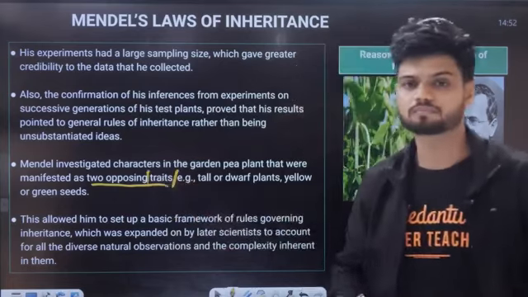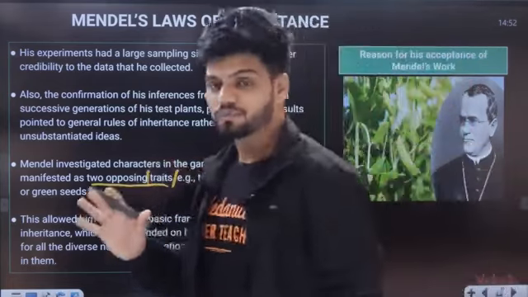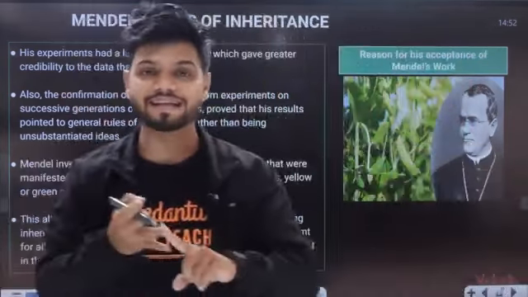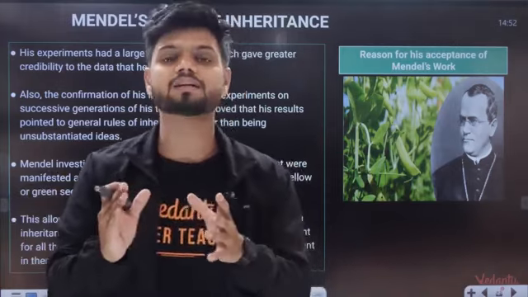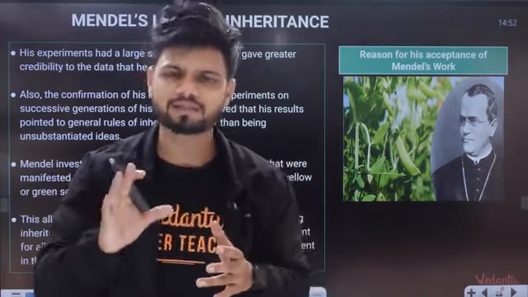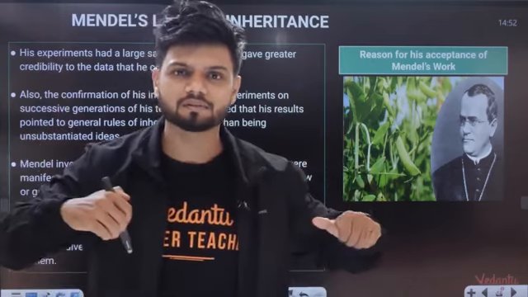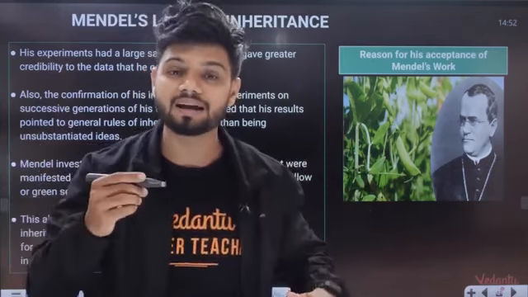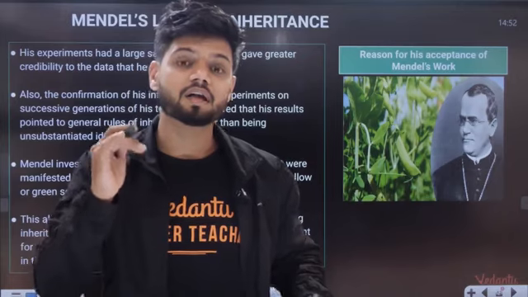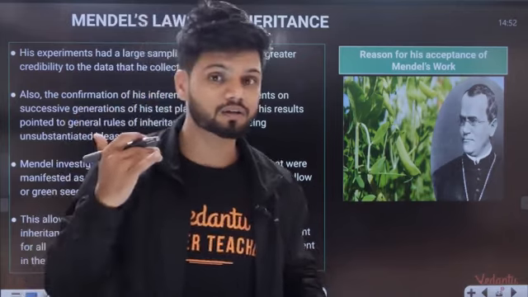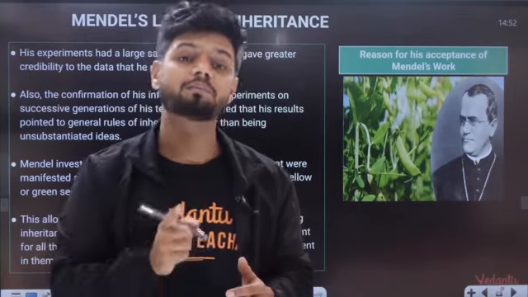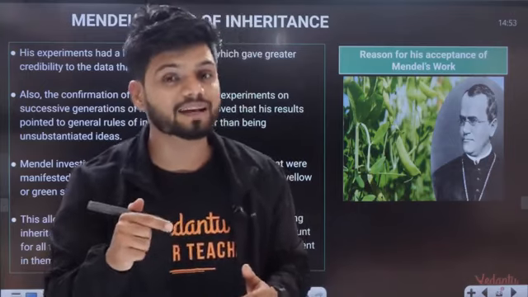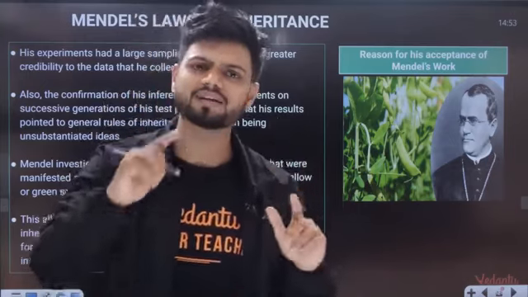This trait. Make a note: there is something called a character, and there is something called a trait. What is the difference between a character and a trait? Character is the individual phenotype. For example, height, weight, handwriting. But am I tall? Am I short? Am I fat? Am I thin? My handwriting is very good, or handwriting is very bad. That becomes a trait. So height, weight, handwriting.